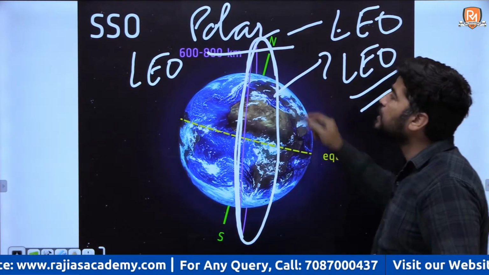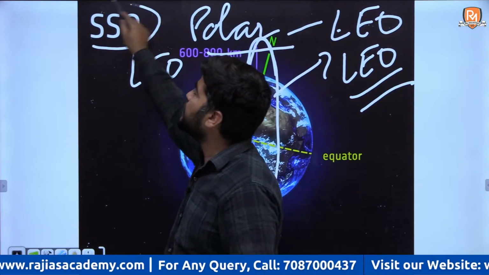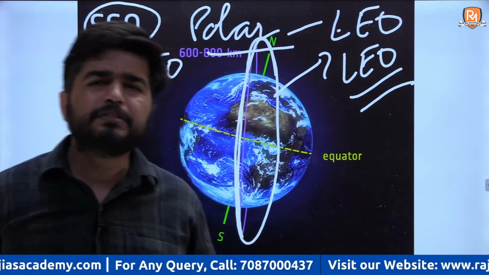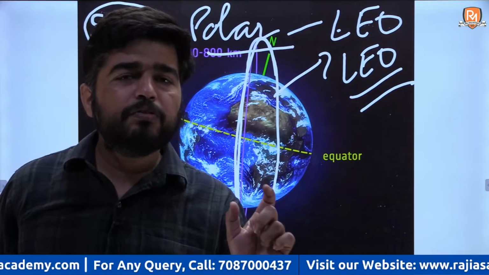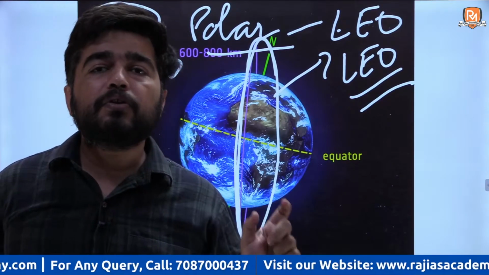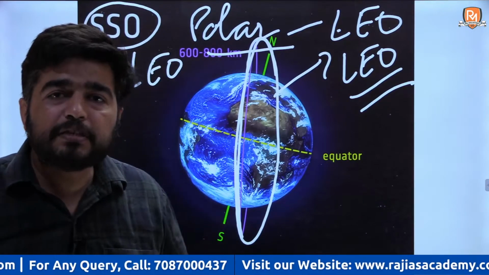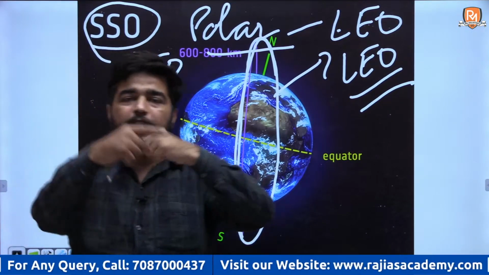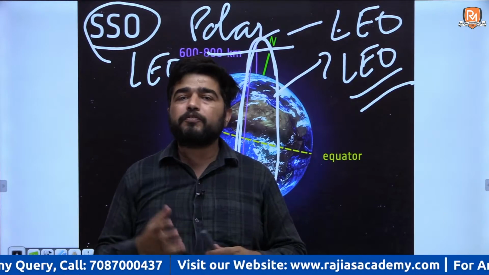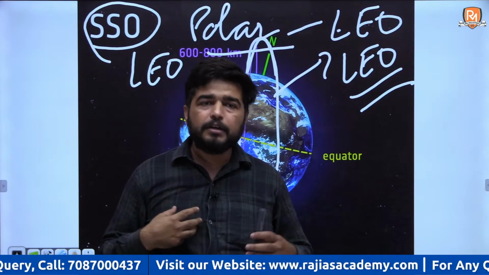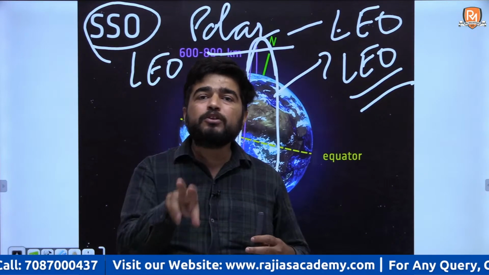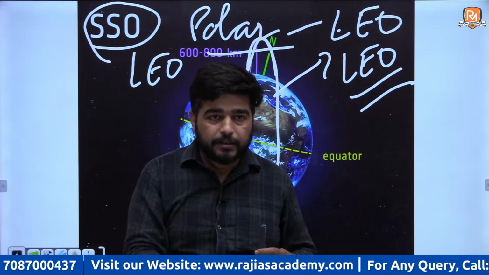A variation of this is sun synchronous orbit. What do you mean by sun synchronous? From the name you can suggest sun synchronous means synchronized with the sun. For example, you have an Earth observatory satellite in polar orbit. You want to observe, for example, I am standing in Chandigarh, you want to observe Chandigarh at 8 o'clock in the morning every day.